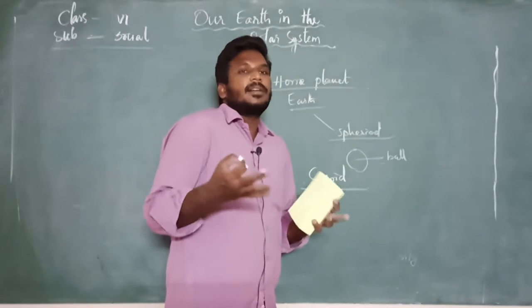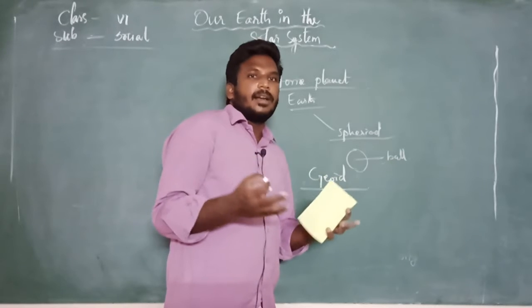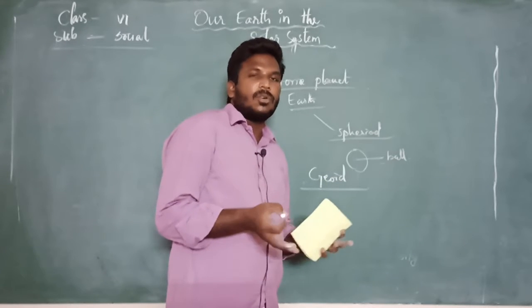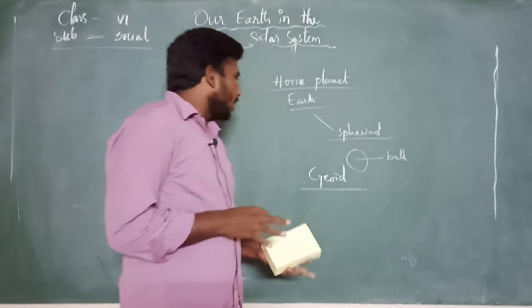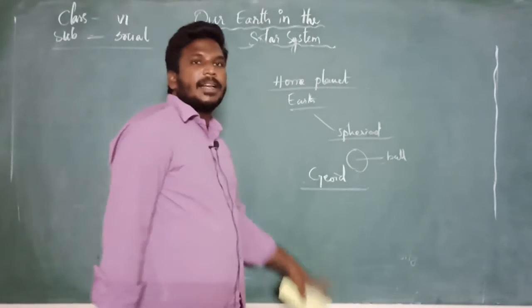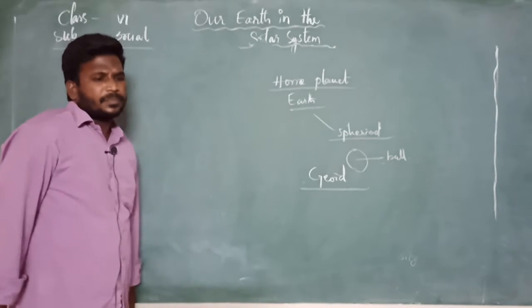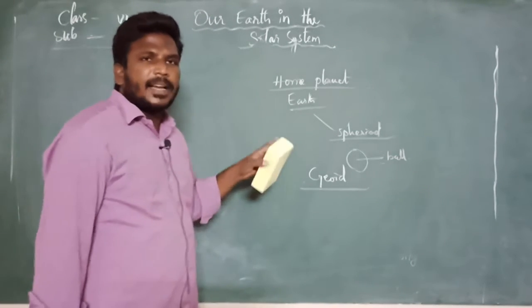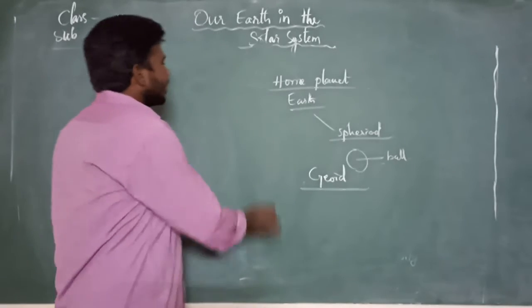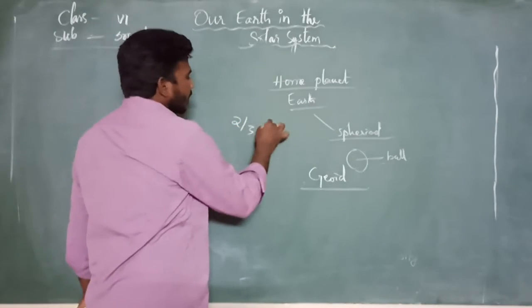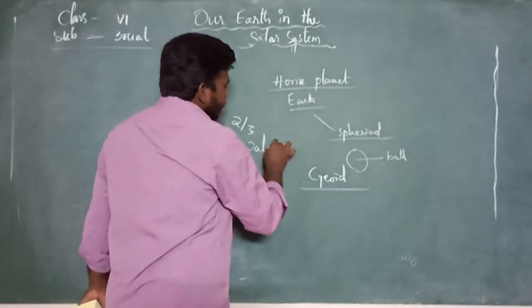Bulges means a little bit of extension of a body more than its space. So by its shape they have named it geoid. Clear? So if you take the earth, as we see, 2/3 part of the earth is covered by water bodies.